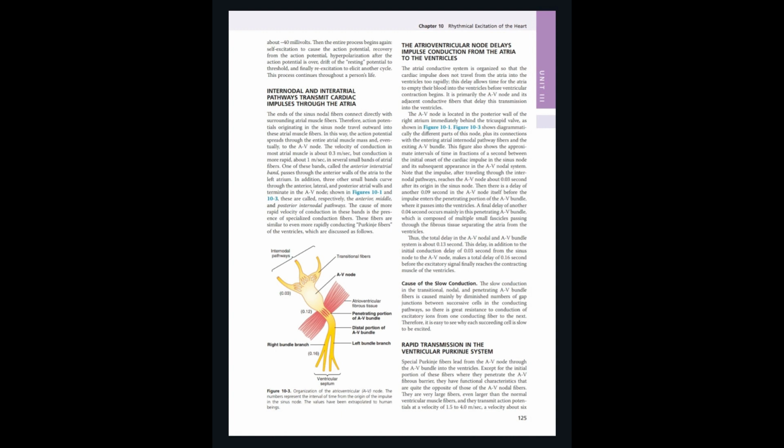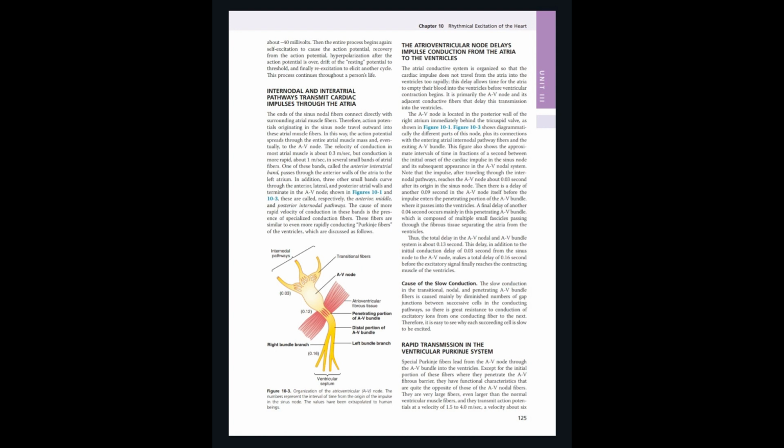A final delay of another 0.04 second occurs mainly in this penetrating AV bundle, which is composed of multiple small fascicles passing through the fibrous tissue separating the atria from the ventricles. The total delay in the AV nodal and the AV bundle system is about 0.13 second. This delay, in addition to the initial conduction delay of 0.03 second from the sinus node to the AV node, makes a total delay of 0.16 second before the excitatory signal finally reaches the contracting muscle of the ventricles.